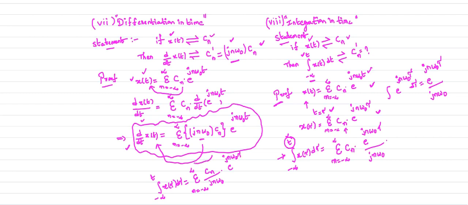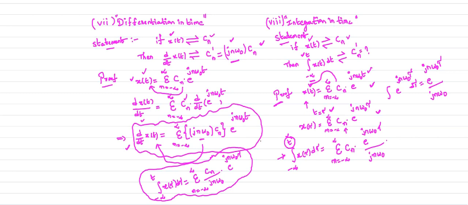Now we clearly observe this expression. Here in this statement Cn is your complex exponential Fourier series coefficient of x of t.